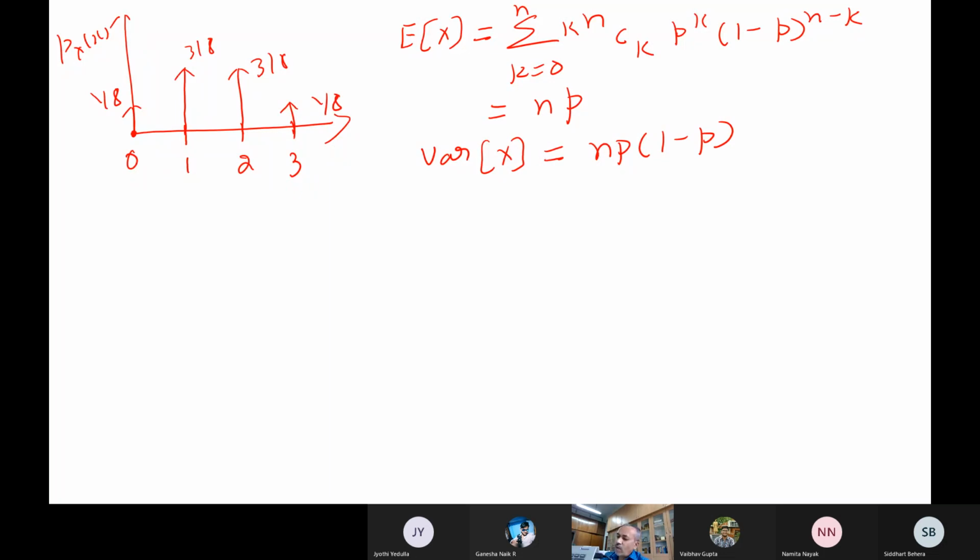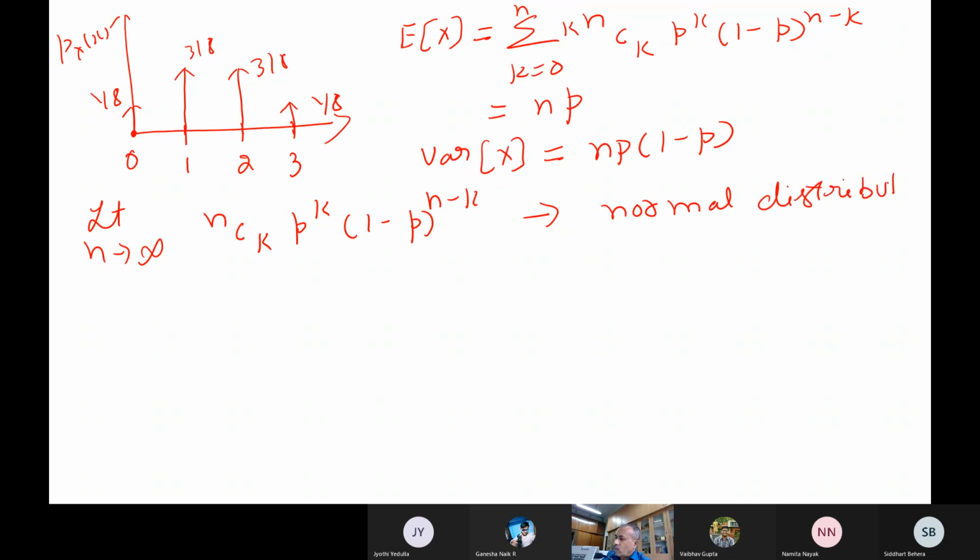Now suppose here you are doing 3 courses. Let us say you do 4 courses or 5 courses. Now what happens? You will have 0, 1, 2, 3, 4, 5 like that, many outcomes. And suppose there are an infinite number of courses, limit n tends to infinity, that you are doing so many courses and each course has only 2 outcomes. One can prove that nCk p to the power of k, 1 minus p to the power of n minus k, goes to the normal distribution.